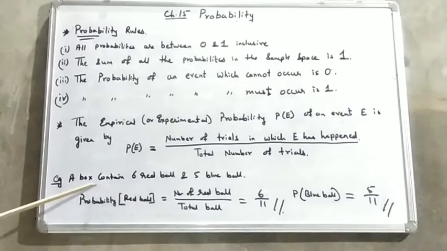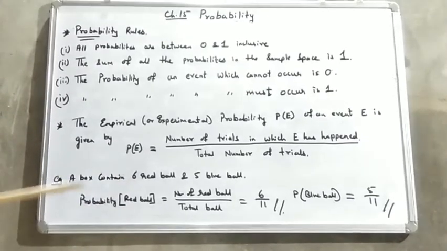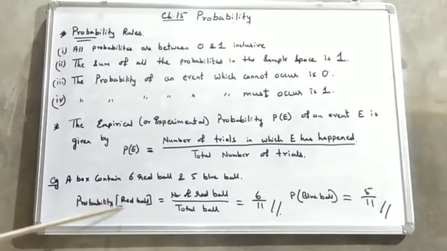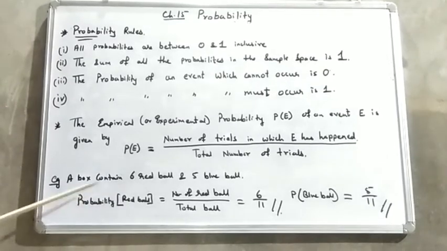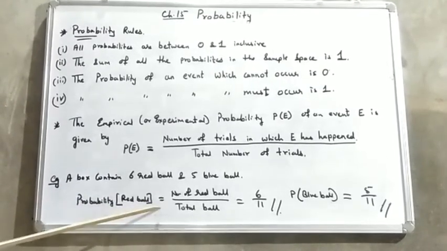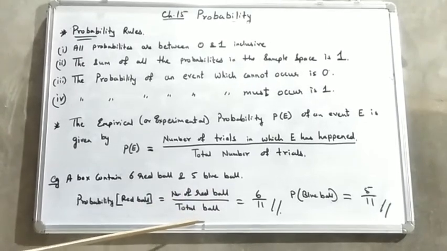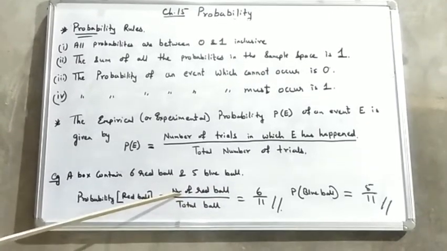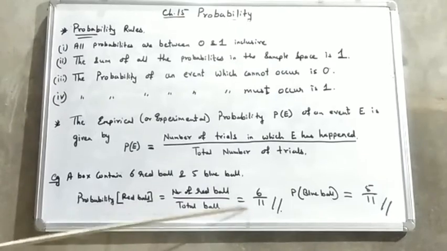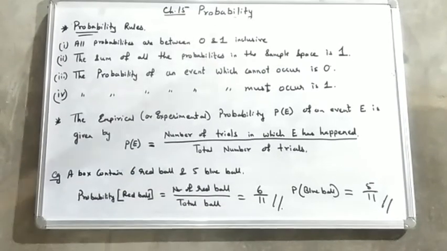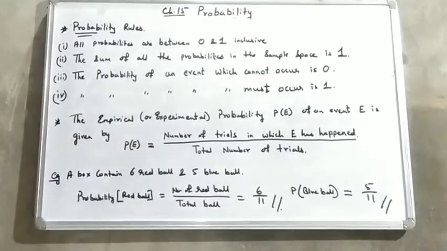What is the probability that if we randomly pick out a ball, it will be red? So the probability of a red ball is equal to the number of red balls in the box upon total balls. How many red balls are there? 6. And total how many? 6 plus 5, 11.